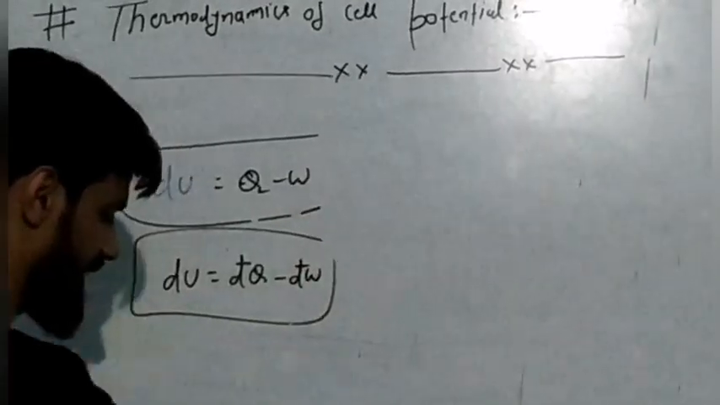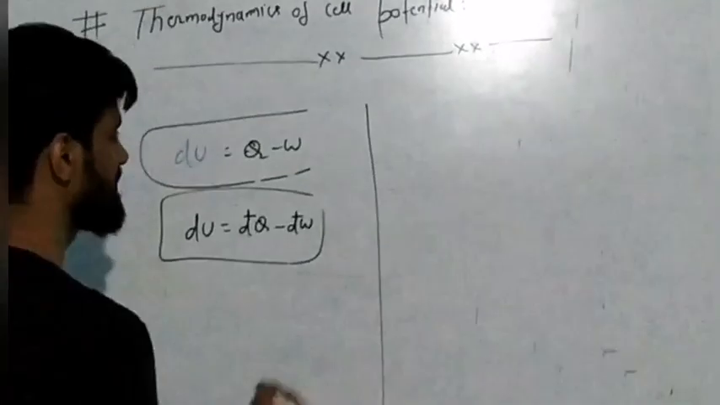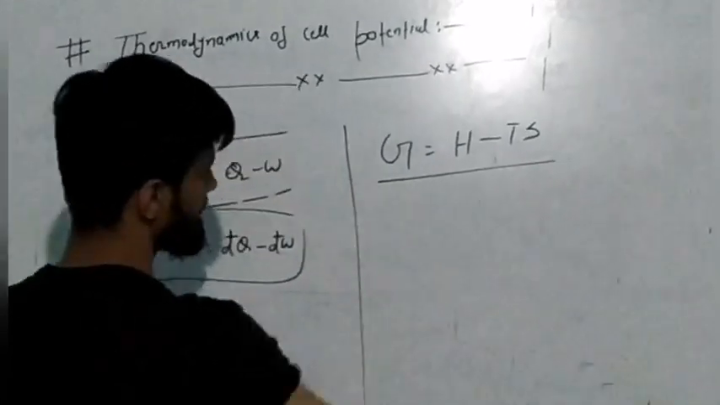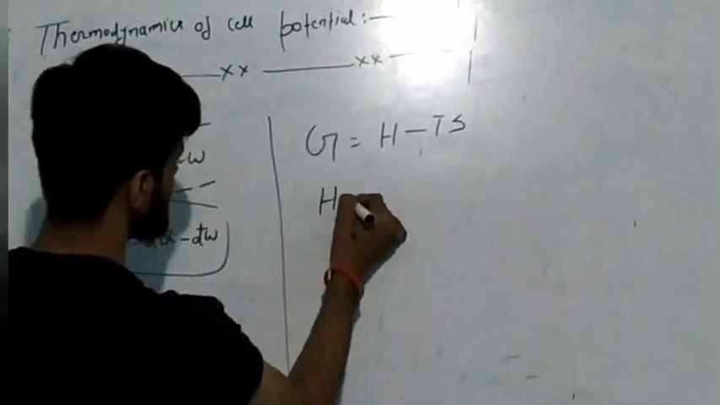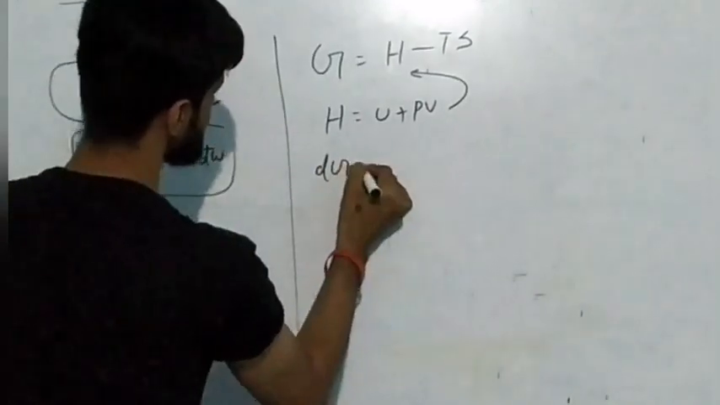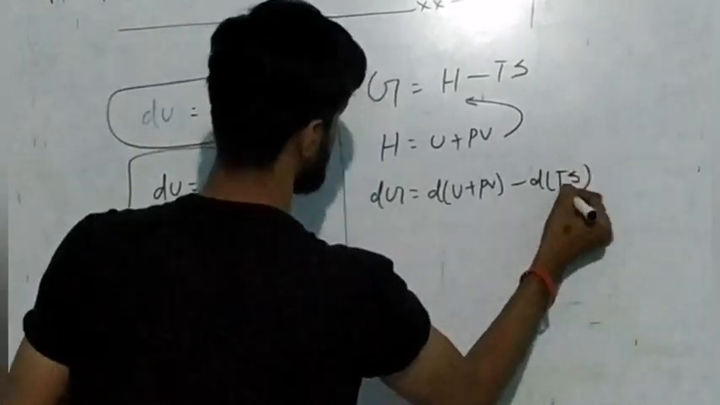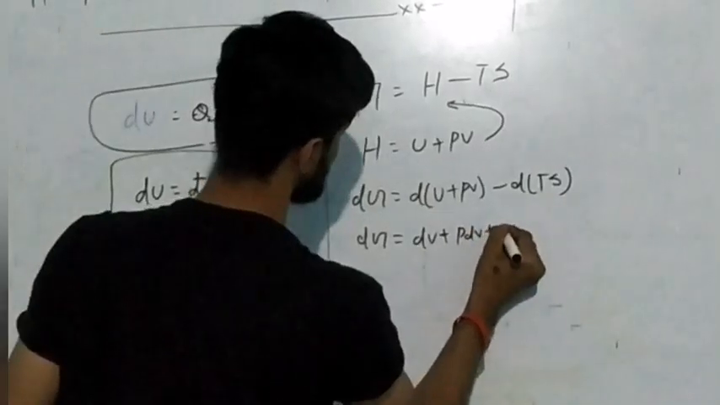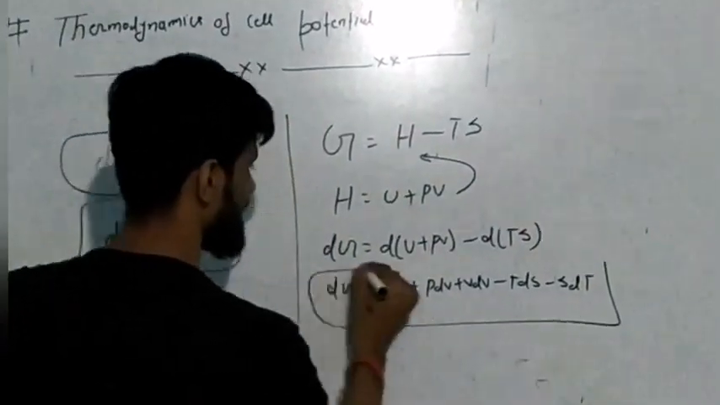Now understand one thing. How will we calculate the value of entropy and enthalpy for a galvanic cell? From the Gibbs formula, G is equal to H minus TS, and the enthalpy H is equal to U plus PV, as you all know. So just substitute this value here. If you write dG is equal to d of (U plus PV) minus d of (TS), then dG is equal to dU plus PdV plus VdP minus TdS minus SdT. The formula becomes like that.